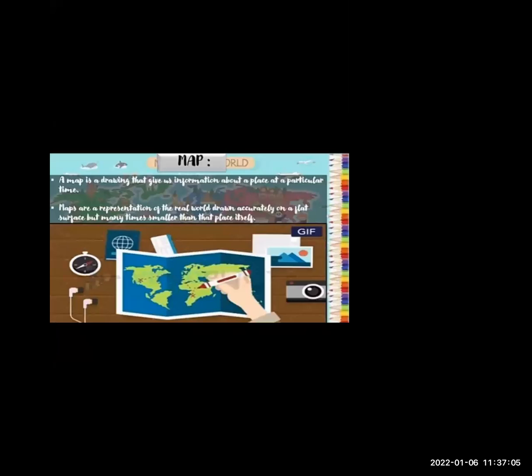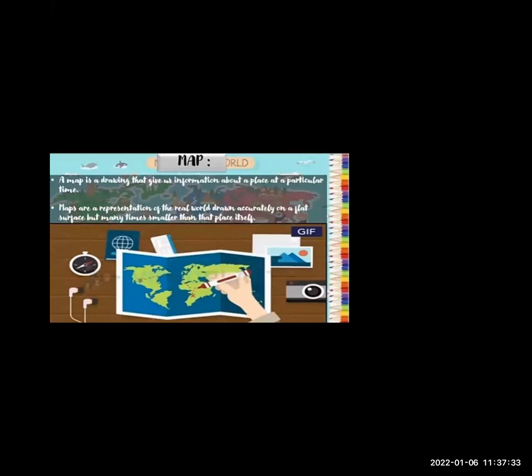Here we have seen a map is a drawing that gives us information about a place at a particular time. Okay, maps are a representation of the real world drawn accurately on a flat surface, but many times smaller than that place itself.